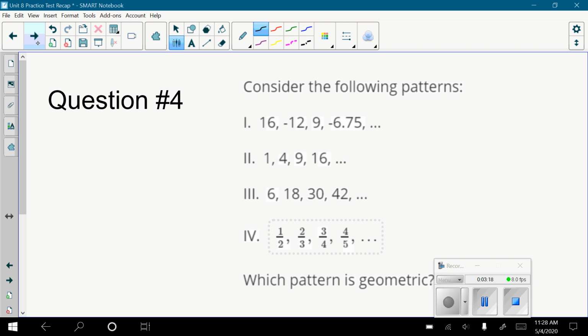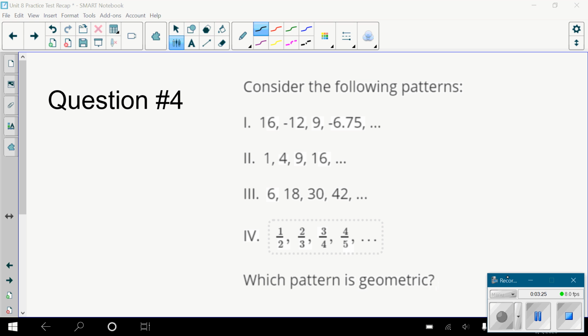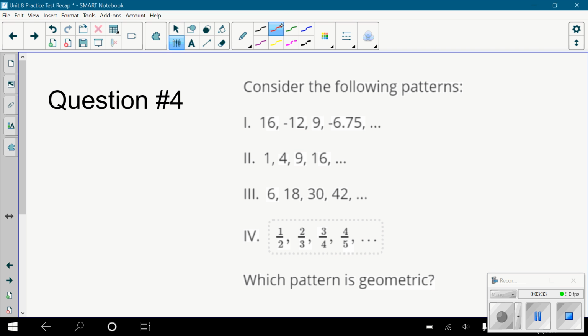Which is why you guys got this question wrong. Again, this is a very, very important question. It says, which of these is geometric? Geometric means you're multiplying by the same thing every time. If you're unsure, how do you check what you're multiplying by? By dividing in the other direction. So what do you multiply 16 by to get negative 12? I don't know. Well, negative 12 divided by 16, you can just type that in your calculator: negative 0.75. So that's what you're multiplying there.